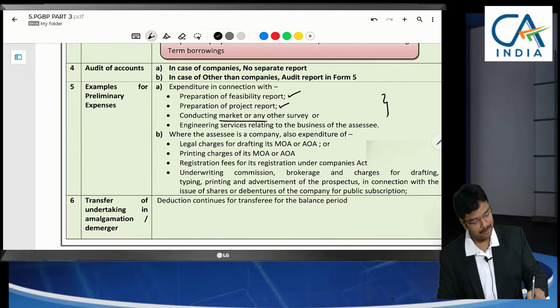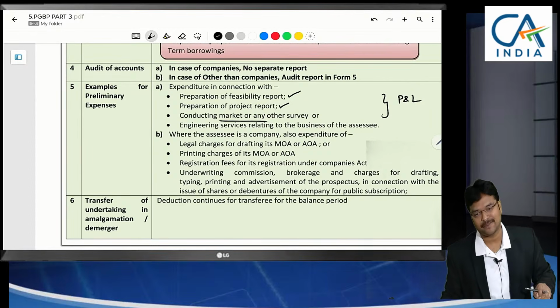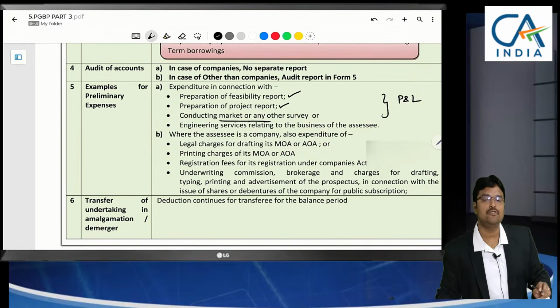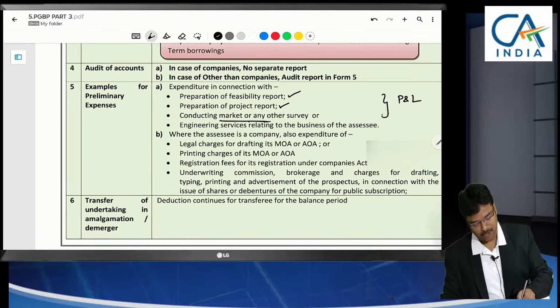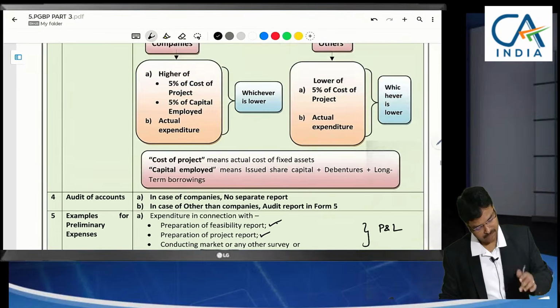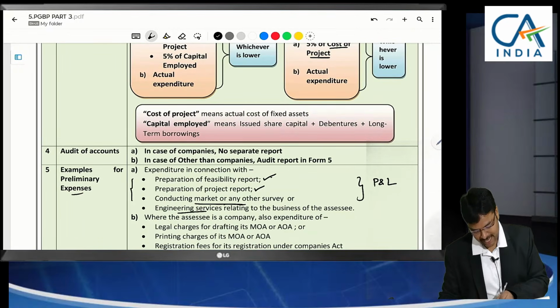Usually what many people will do is they will debit to the P&L account, but there is a specific section given for preliminary expenditure. Why are you conducting a market survey? A new project is to be set up. For that, project report expenses, feasibility report expenses, engineering services, all these things will be treated as cost of the project. Plant and machinery, how much are you going to invest? All these are preliminary expenses.